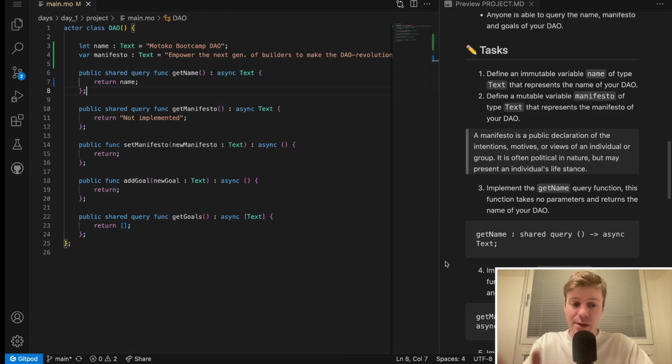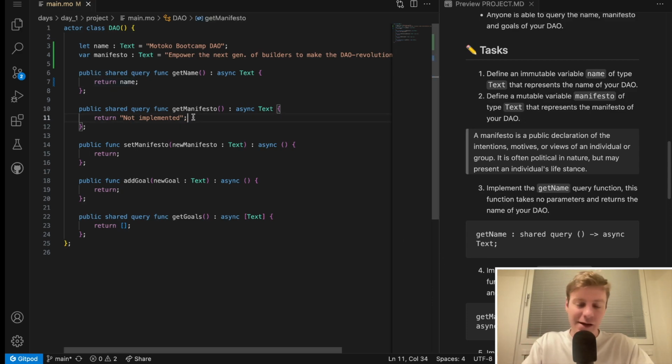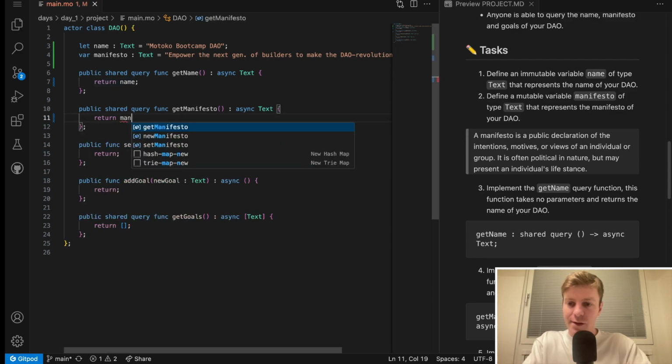Task number 4, implement the get manifesto. This is going to be similar, as you probably already guessed it. So return manifesto.